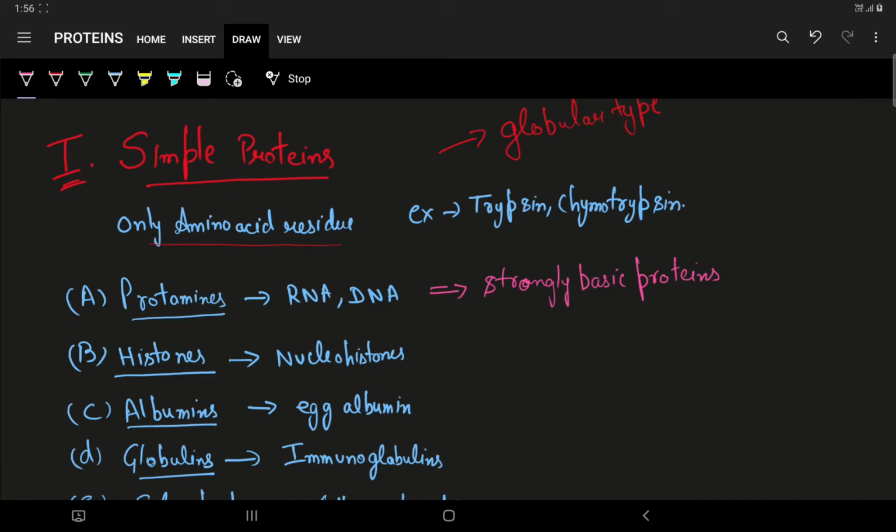These occur mainly in sperm cells. For example, salmine from salmon sperms. These combine with nucleic acids such as RNA or DNA to form nucleoproteins. So they are also having nucleoproteins by combining with RNA and DNA. An example is sperm cells.